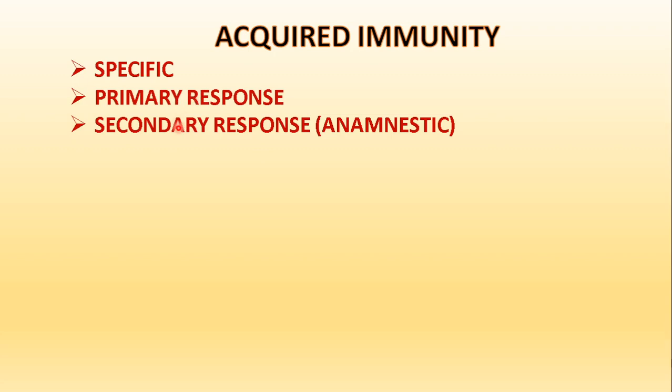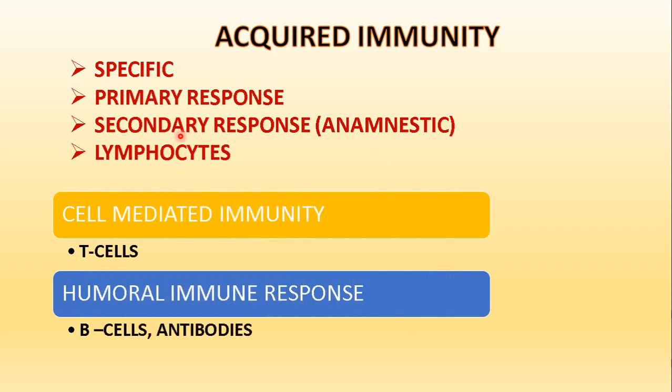So what will happen? The second time effect will be almost negligible. Usually the germs will be killed before showing any symptoms. Now, lymphocytes are the cells associated with acquired immunity. Two types of lymphocytes mainly. They are T cells and B cells. T lymphocytes and B lymphocytes.